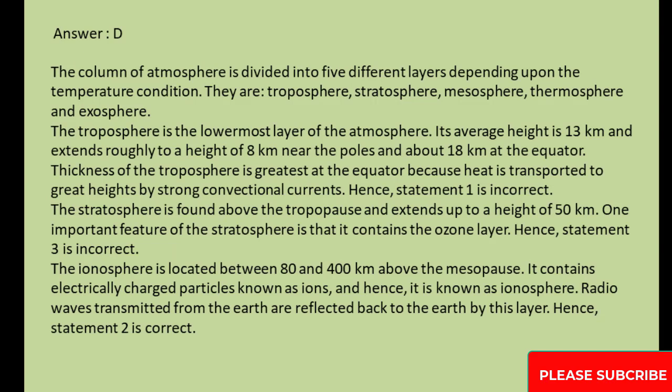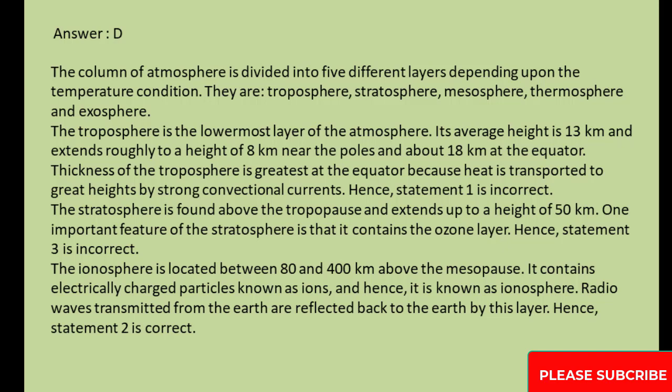Answer: D. The column of atmosphere is divided into 5 different layers depending upon the temperature condition. They are troposphere, stratosphere, mesosphere, thermosphere and exosphere. The troposphere is the lowermost layer of the atmosphere. Its average height is 13 kilometers and extends roughly to a height of 8 kilometers near the poles and about 18 kilometers at the equator. Thickness of the troposphere is greatest at the equator because heat is transported to great heights by strong convectional currents. Hence, statement 1 is incorrect.